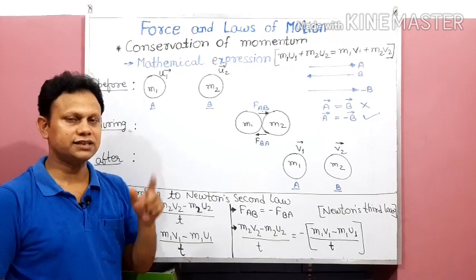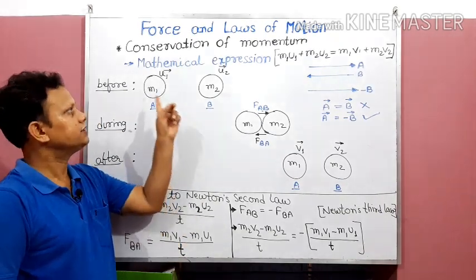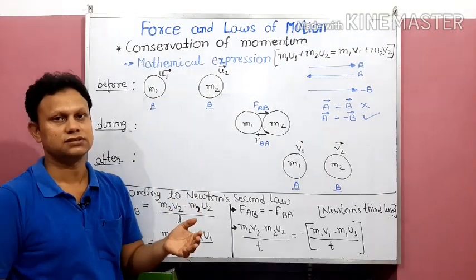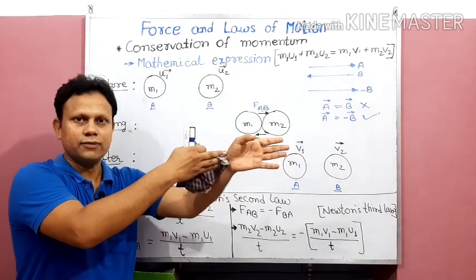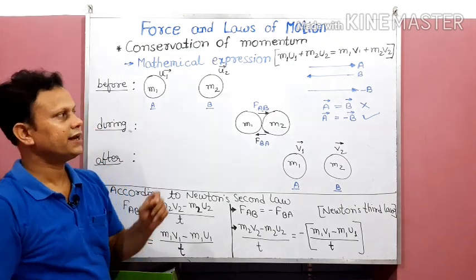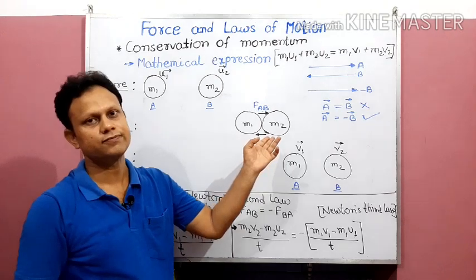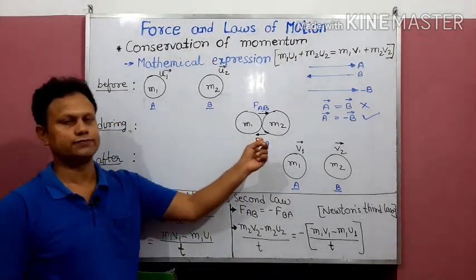The second criterion is that object A should have a higher value of velocity, speed, then only it is going to collide. So two essential conditions are there. Due to these two conditions, definitely they are going to collide with each other. This is the situation we are taking during collision.